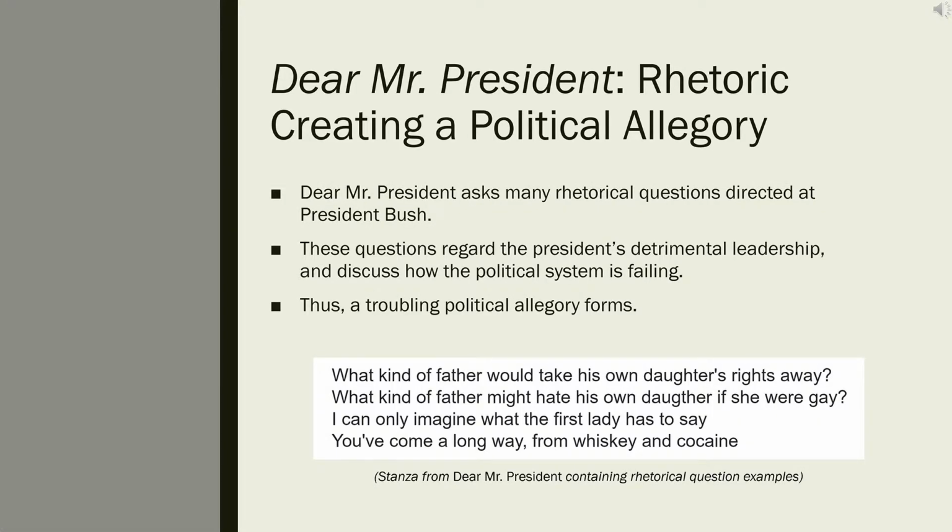Contrastingly, Dear Mr. President's lyrics are predominantly comprised of direct rhetorical questions, rather than metaphors, towards President Bush, which regard his state of mind in spite of his negative and stated policies and personal ethics which detriment society. Topics including the Iraq War, the No Child Left Behind Act, opposition to gay marriage and rights, his seeming lack of empathy for poor and middle-class residents, and his previous whiskey and cocaine addictions develop a troubling political allegory.